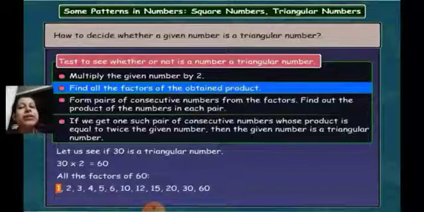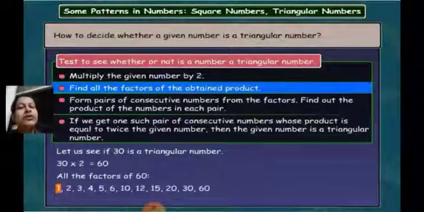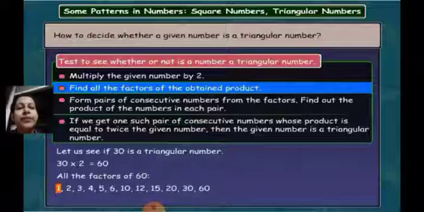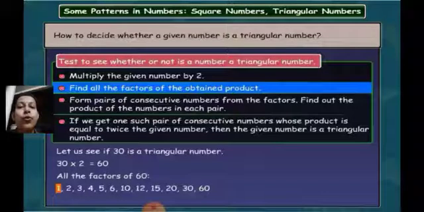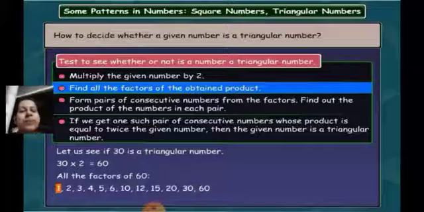Let's do the third step, that is form pairs of consecutive numbers. The pairs of consecutive numbers here are 1 and 2, then 2 and 3, then 3 and 4, then 4 and 5, then 5 and 6, and no other pair.